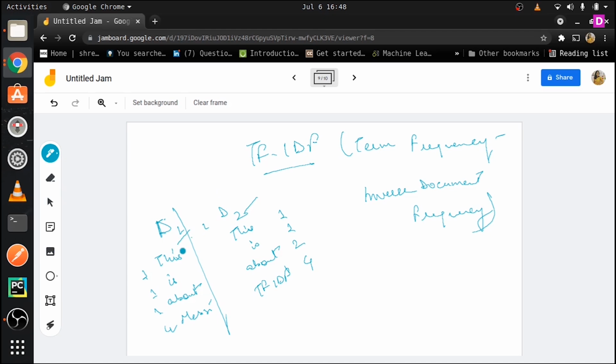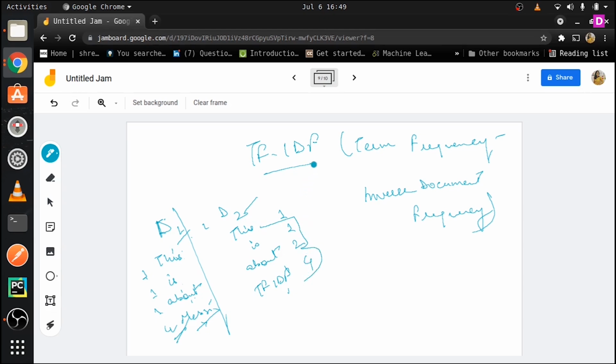D1, this is about Messi: these are the different tokens, and this is repeated once, is repeated once, about is repeated once, Messi has been repeated 4 times. In the same way, D2, this is about TF-IDF: this is repeated once, is repeated once, about is repeated twice, and TF-IDF is repeated 4 times.